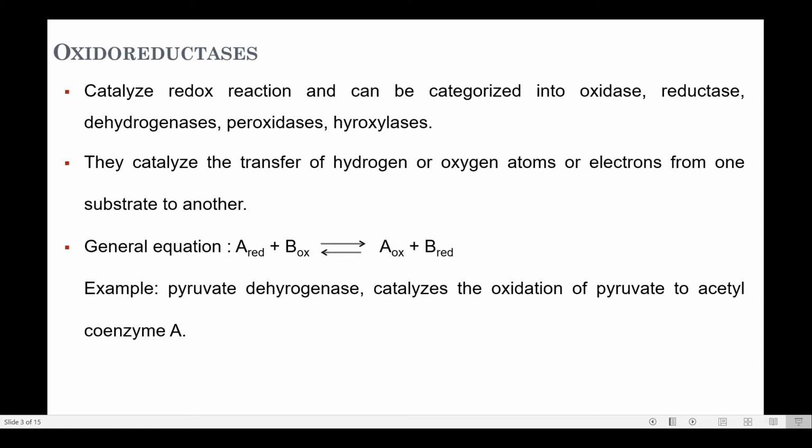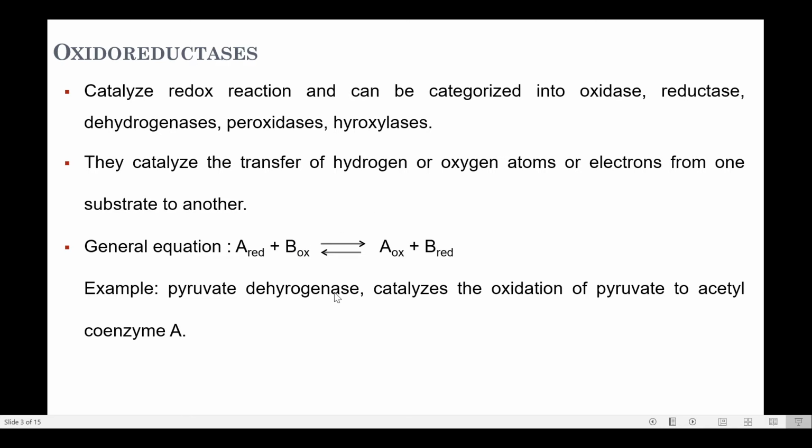Apart from that, they can be categorized into dehydrogenases, peroxidases, hydroxylases, etc. Also, they catalyze the transfer of hydrogen or oxygen atoms or electrons from one substrate to another. The general equation of oxidoreductases is A plus B giving A in the oxidized state, where the oxidation is caused by B. At the same time, B is reduced.